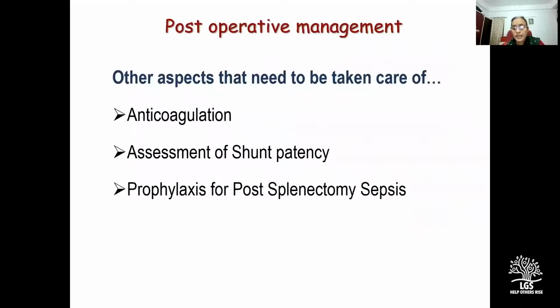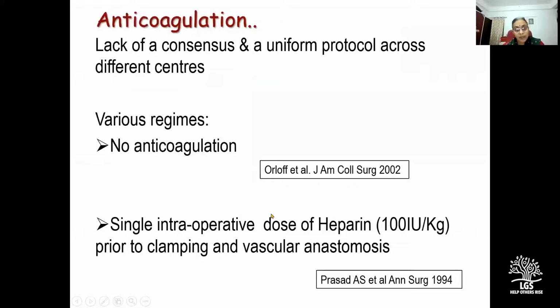Then other aspects that need to be addressed are anticoagulation, assessment of shunt patency, and prophylaxis for post-splenectomy sepsis. Now, anticoagulation: when I reviewed the literature, there is a lack of a uniform protocol across different centers. One series reports no anticoagulation. The AIIMS series gives a single intraoperative dose of heparin, 100 international units per kg, prior to vascular anastomosis.